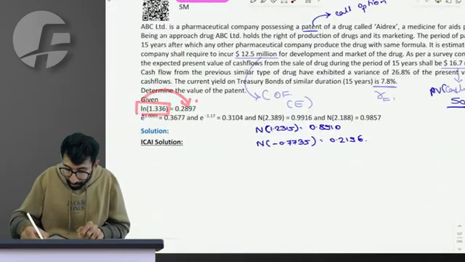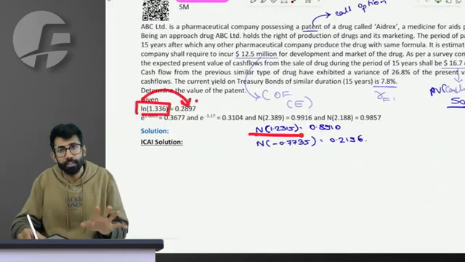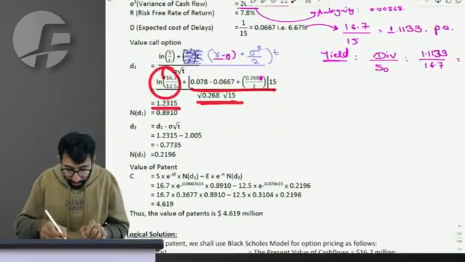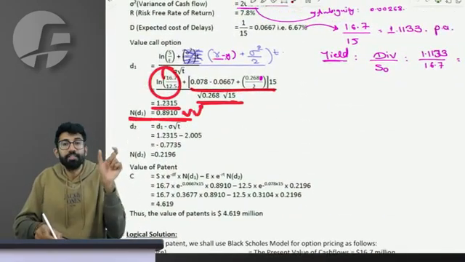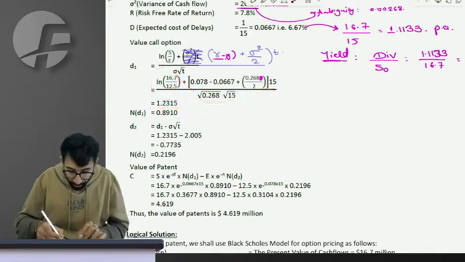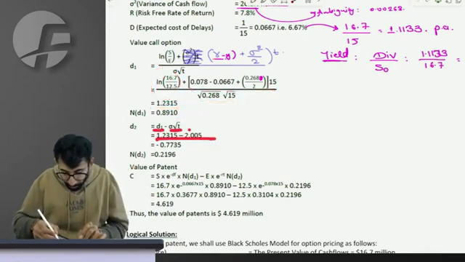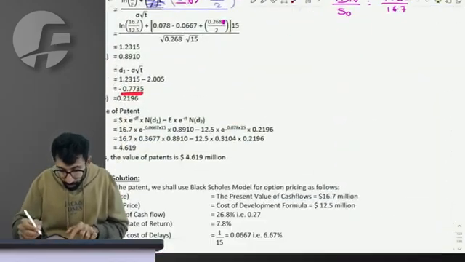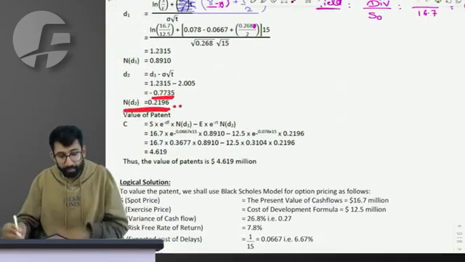Has the value of D1 been given? Yes, it will be given in the question. So area is 89.10. So basically 89.10% is the probability, is the area. Similarly, D1 minus the denominator gives me D2, which is 0.7735, the area of which is 21.96, even that is fine.